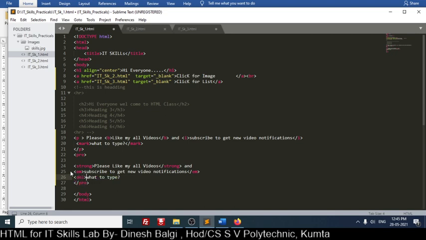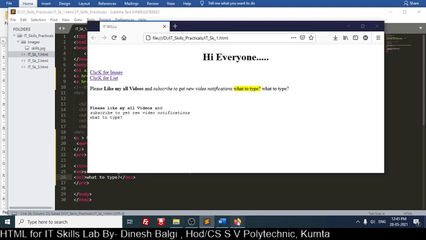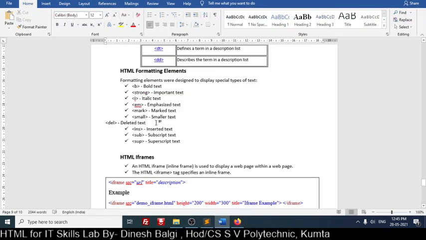This also I have not used. DL. So it was coming like this. Later what happens, you see it's like strike through. DL is like strike through. So we have used this.